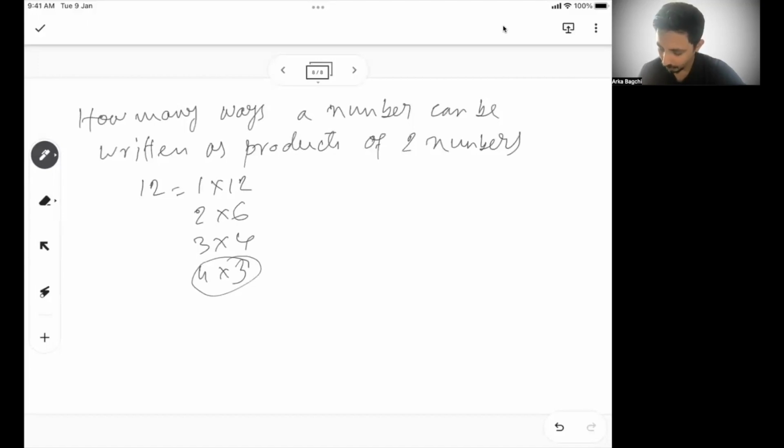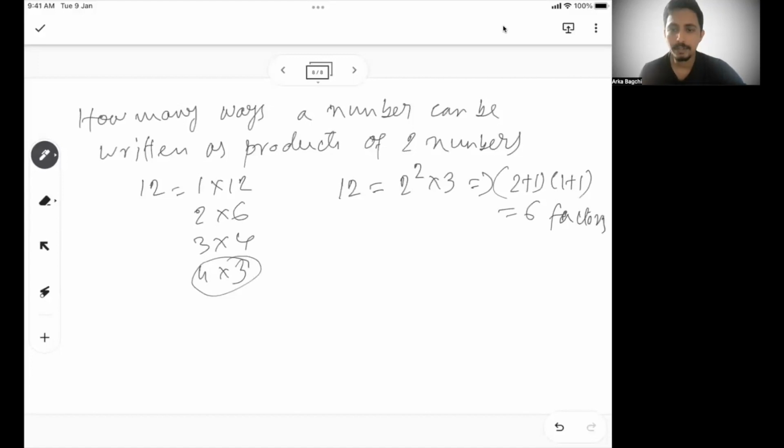So now 12, how many factors does 12 have? 12 is 2 square into 3. So 12 has (2 plus 1) into (1 plus 1), so 6 factors. 12 has 6 factors, and 12 can be written as a product of two numbers in 3 ways.